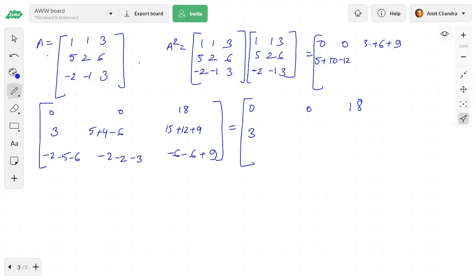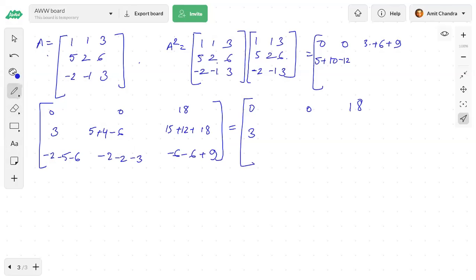Then 5 3s are 15, plus 2 6s are 12, plus 3 3s are 9. Oh, sorry, 6 3s are 18. Sorry, this is 18.